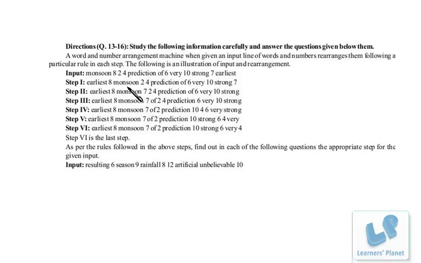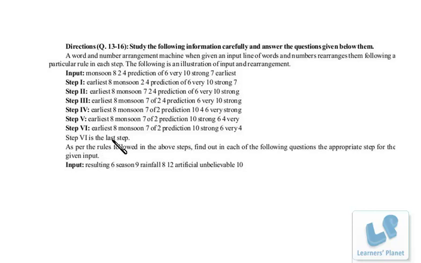After that, there is no change in the story. As it is, all the words and the numbers are shifted to the right side. In the second step, this number is taken at the appropriate place after earliest 8, monsoon 7, and all the words and letters are shifting towards the right-hand side. Okay, so this is the way the steps are being followed, and the sixth step is the last step.